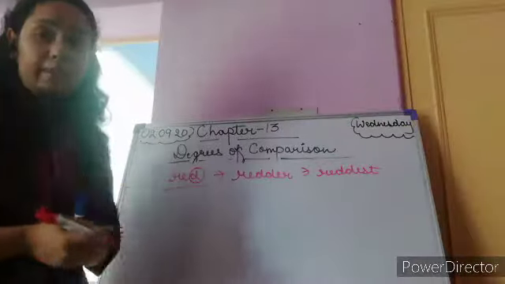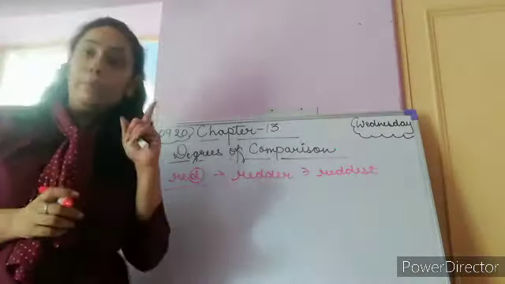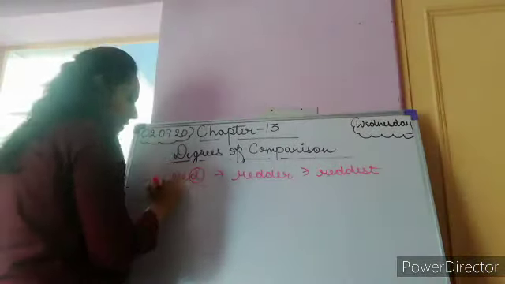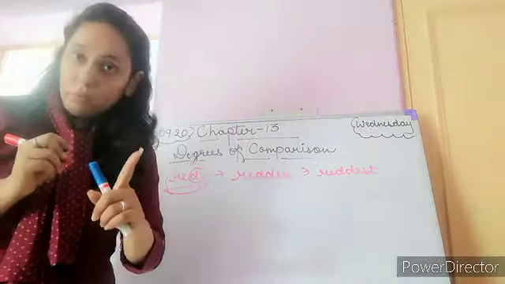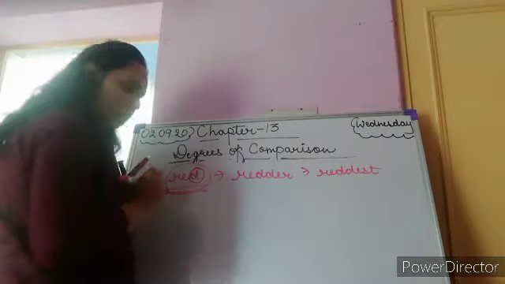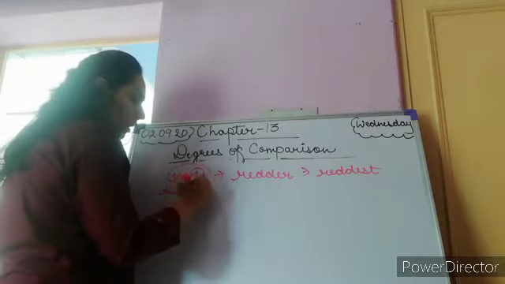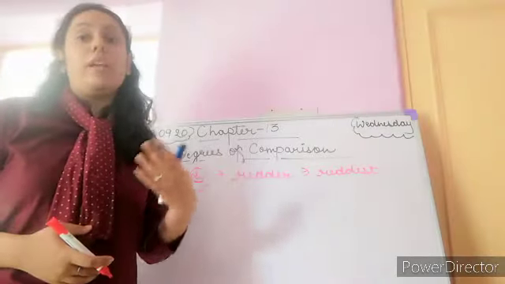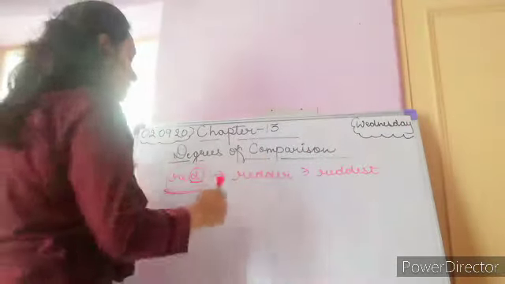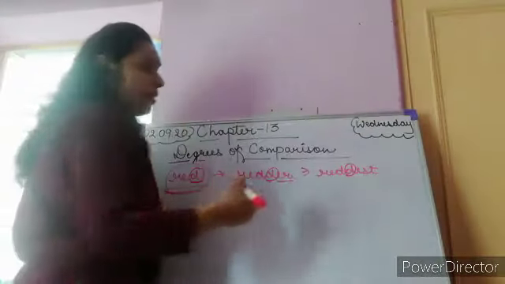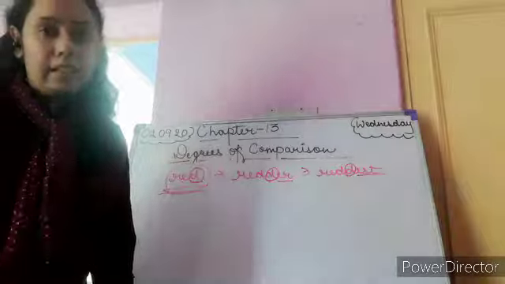So how do we frame the spelling? For words which have only one syllable and a vowel before the last letter, like this one, made up of only one syllable with one vowel, pronounced as one word. So this is one syllable and it has a vowel before the last letter. When such adjectives are changed into their comparative and superlative degrees, we double the last letter and then add er. Similarly, we double the last letter and then add est.